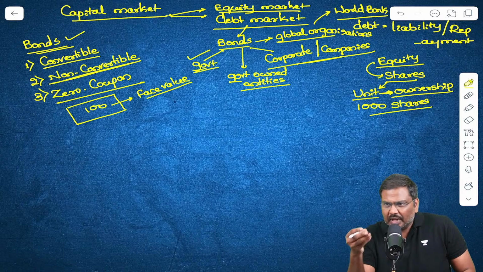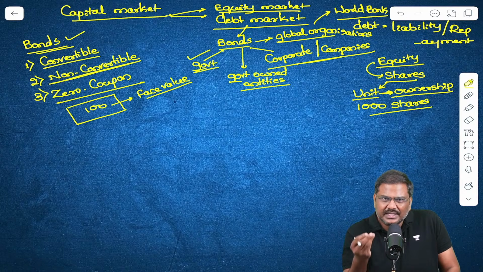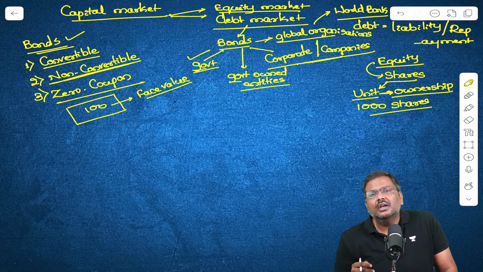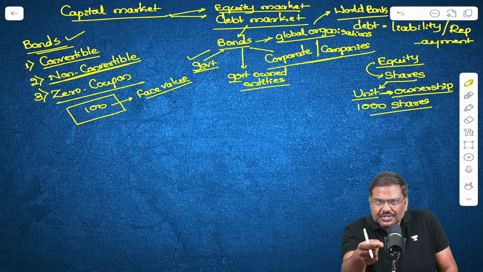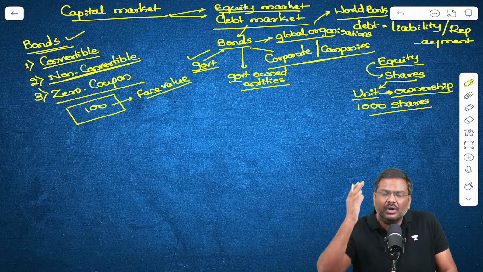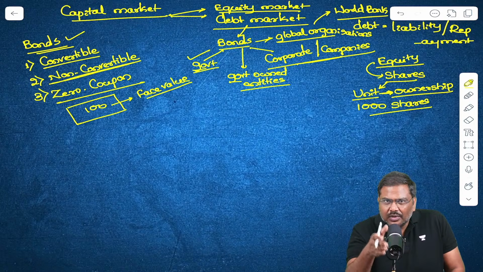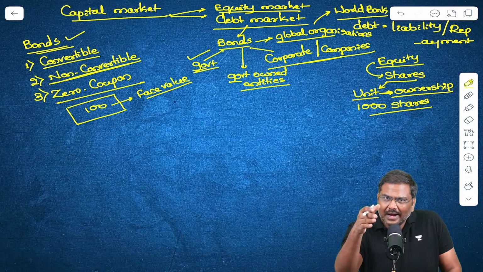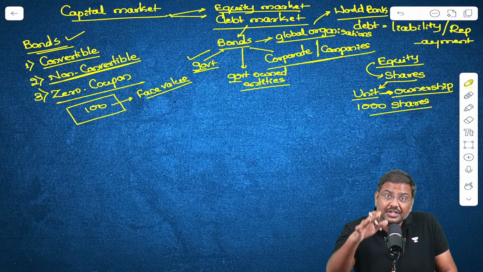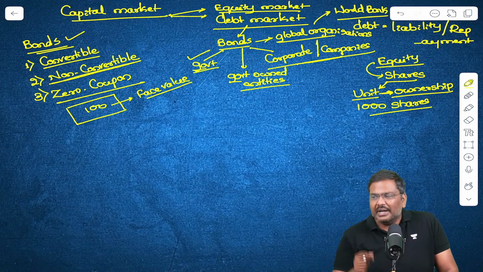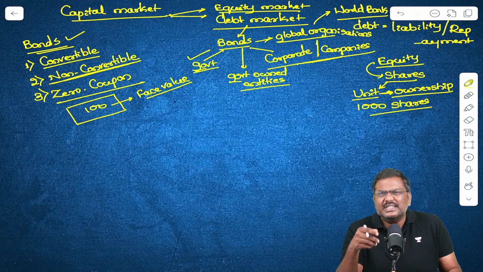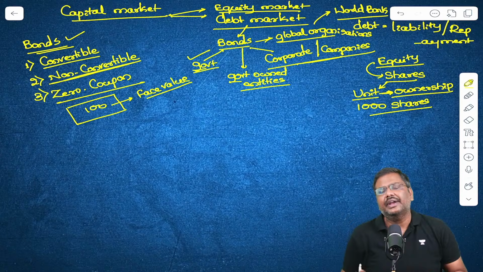After 1 year, if the interest rate on the bond is 6%, because you have borrowed, you will have to pay interest. So the government will pay interest on the face value of the bond. That is generally how the instruments are issued and the money is paid in a traditional sense. But in the context of zero coupon, zero coupon means zero interest rate.